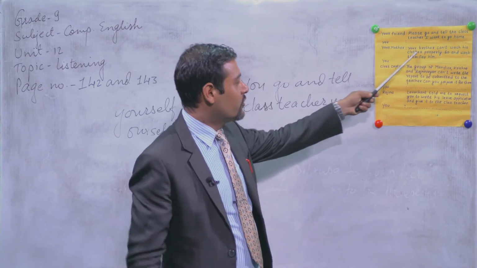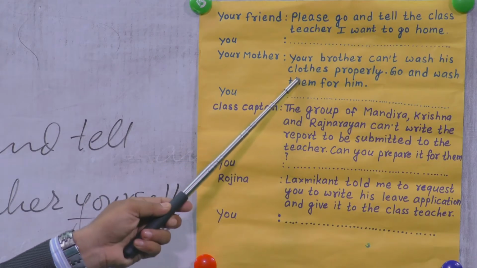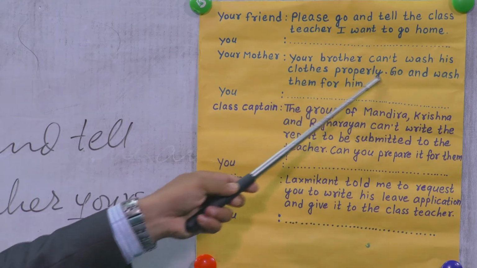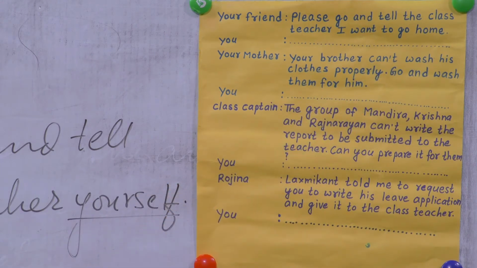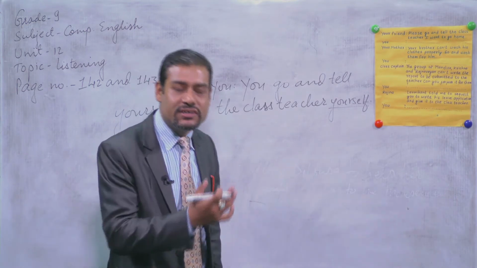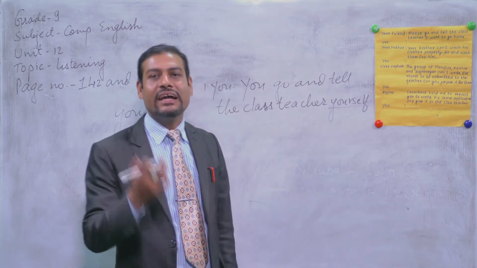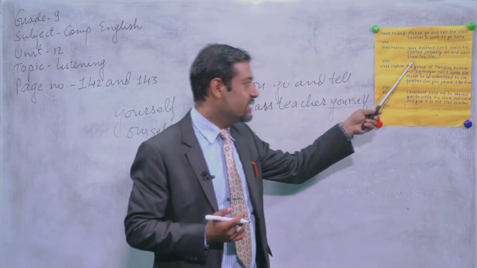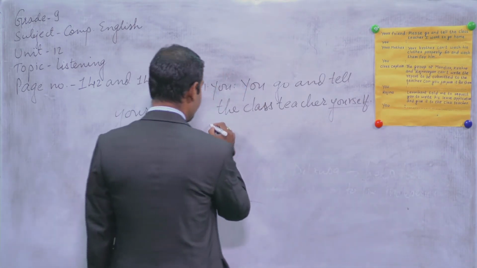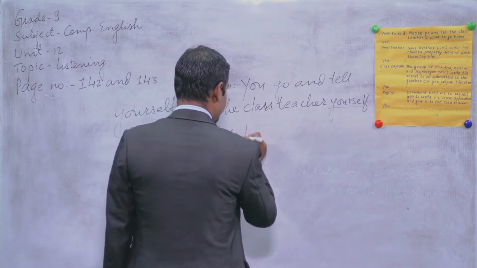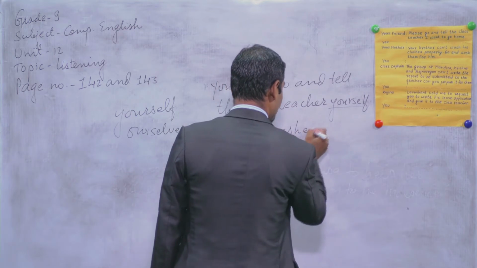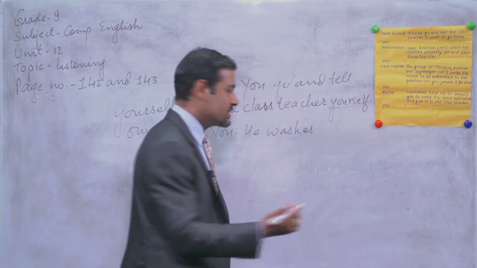Your mother says, your brother can't wash his clothes properly. Go and wash them for him. See, your brother cannot wash the clothes, and at that time, your mother is telling you to go. At that time, you can say, he washes himself, or you can say, he can wash, no problem.